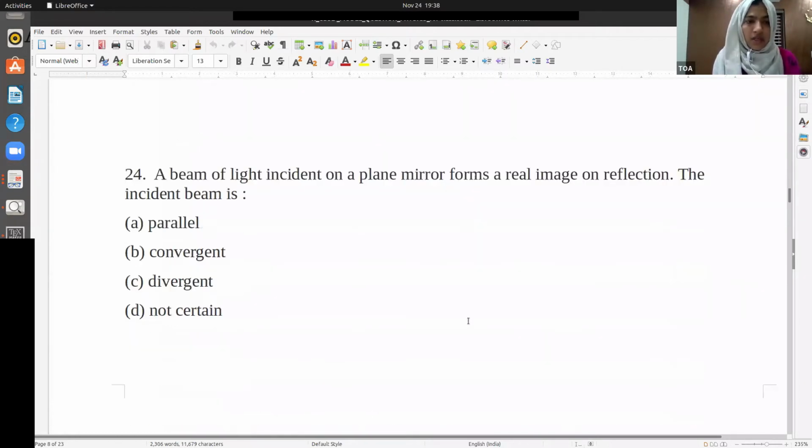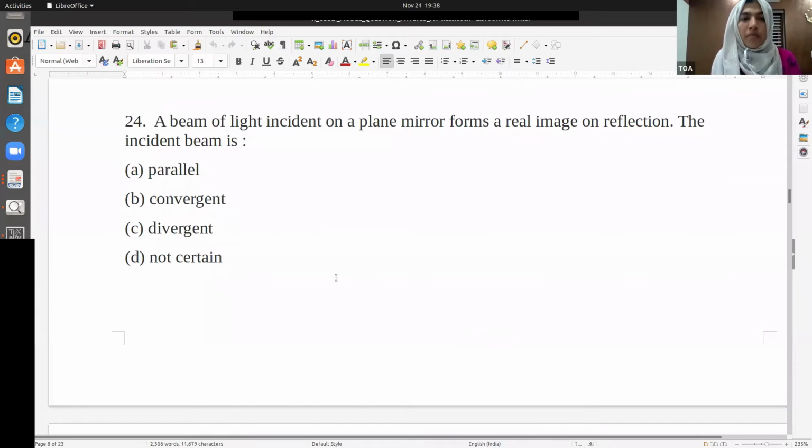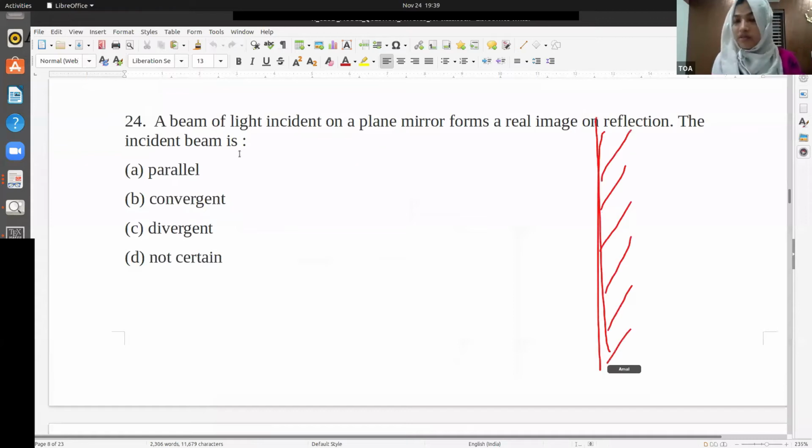Good. Now the 24th question: a beam of light incident on a plane mirror forms a real image on reflection. I'll explain this. What is a plane mirror? A plane mirror is something which does not have a curvature. Its focal length is infinity.